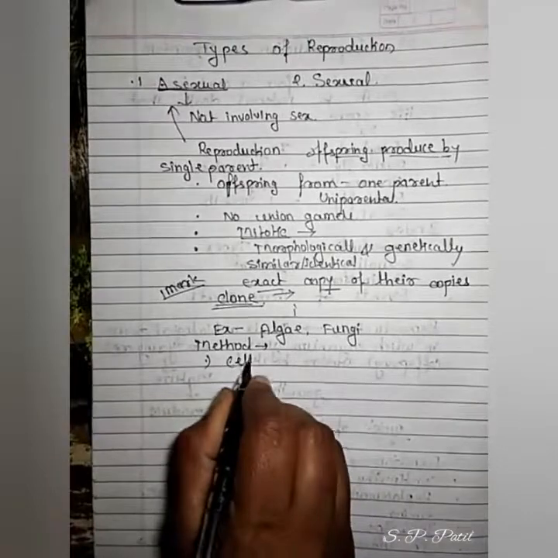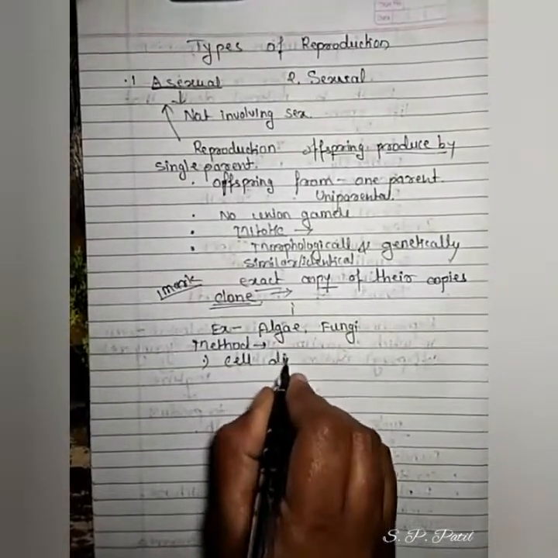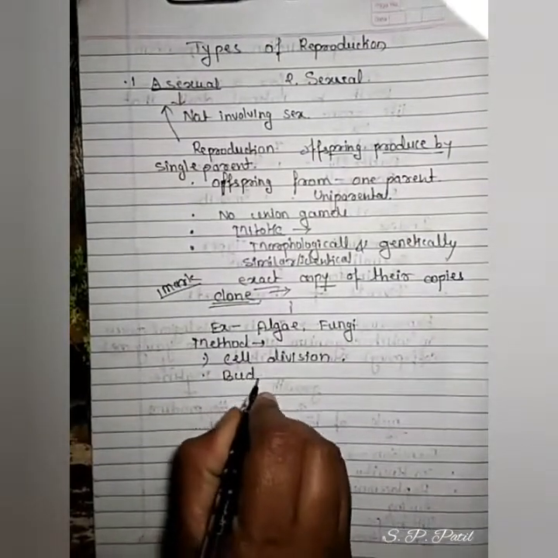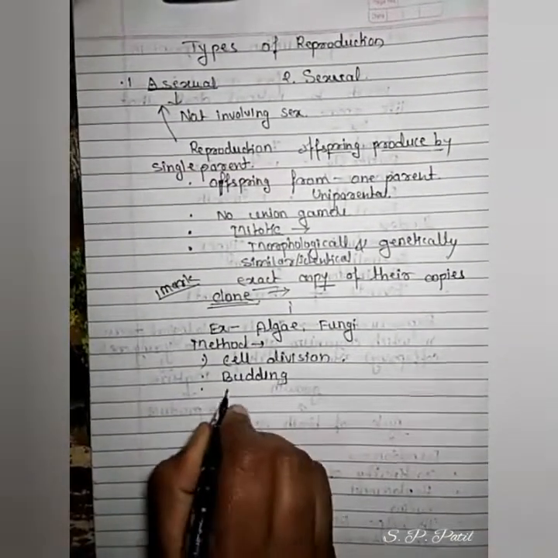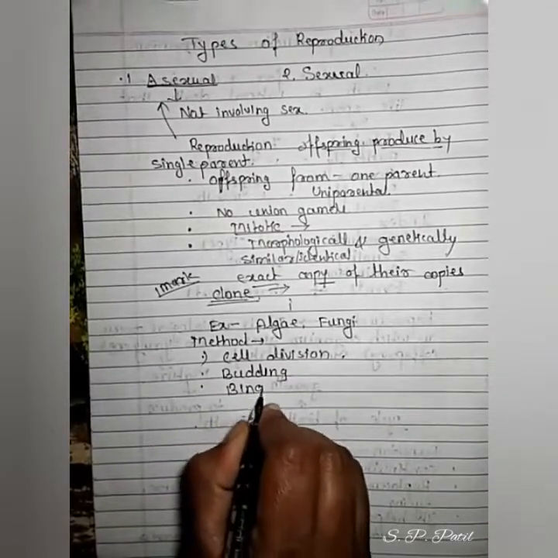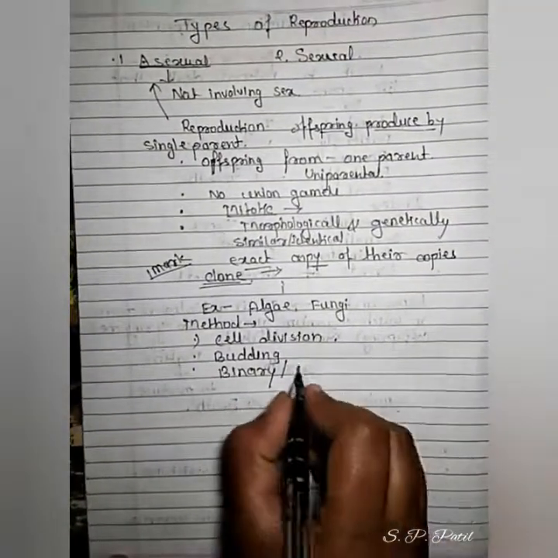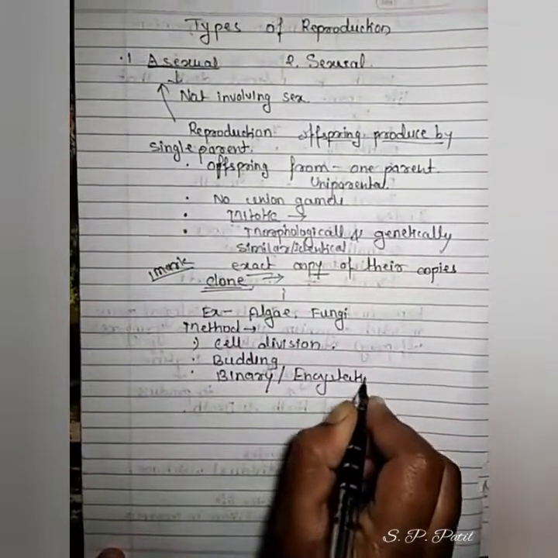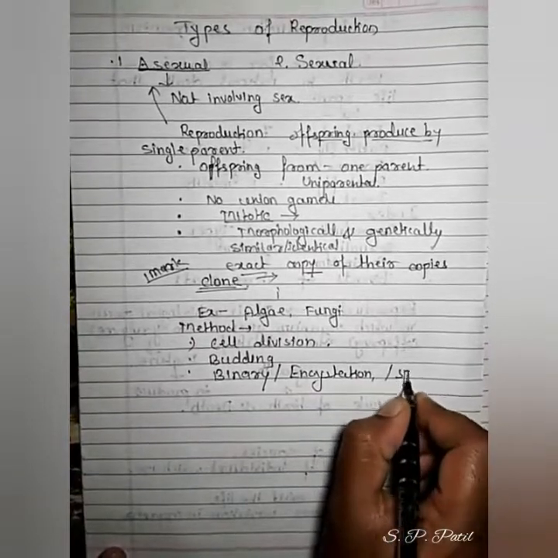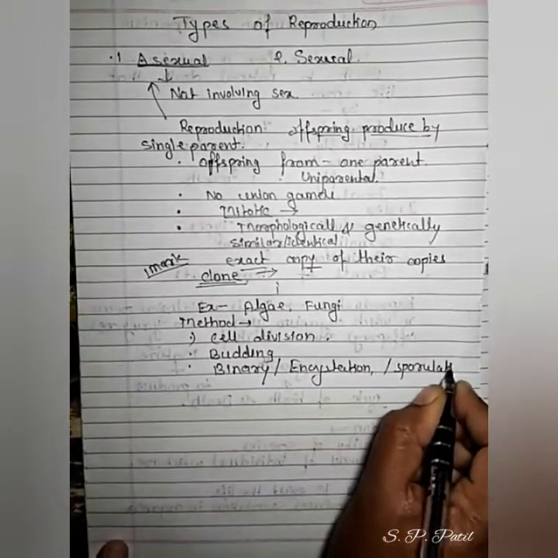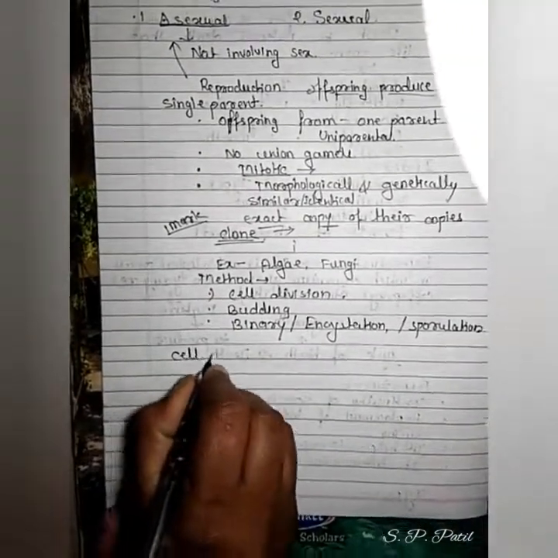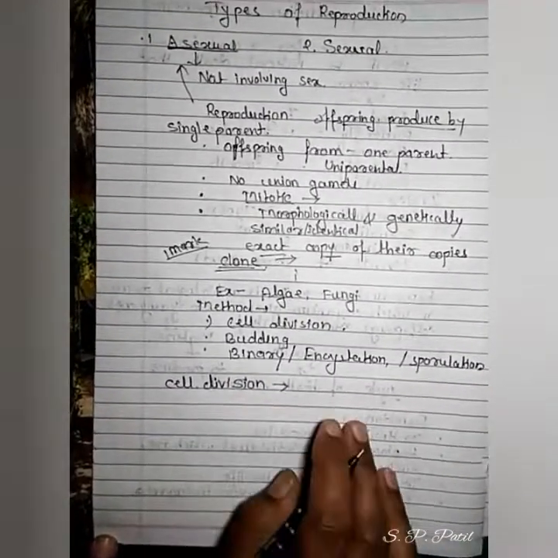In some organisms cell division occurs, in some a budding type. Next one, binary fission. In binary fission, encystment or encystation is also present. Next, sporulation also. Okay. So we discuss the first asexual method, that is cell division.